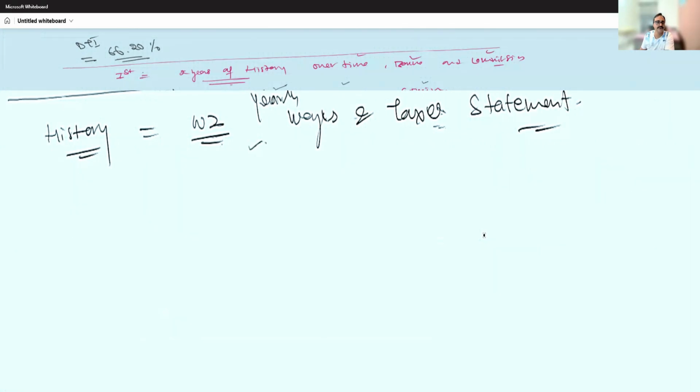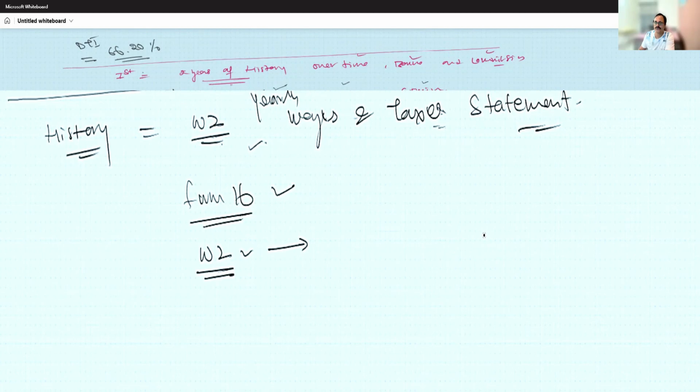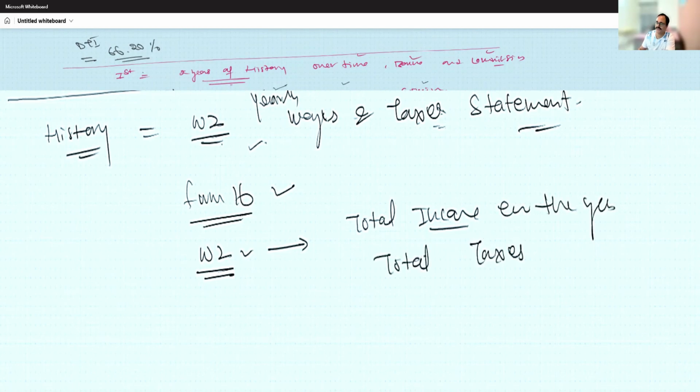In India, where you are working, you will get a Form 16. Based on this Form 16, you can file your tax return. In the US, they will be given a W2. Based on the W2, every employee will be able to file their tax return. This W2 shows the total income we have earned in the year and the total taxes that have been deducted from our total earning, right? Total income earned in the year, total taxes deducted.